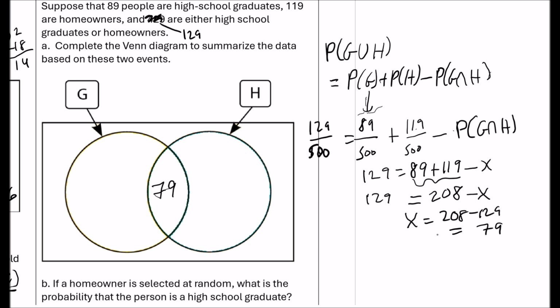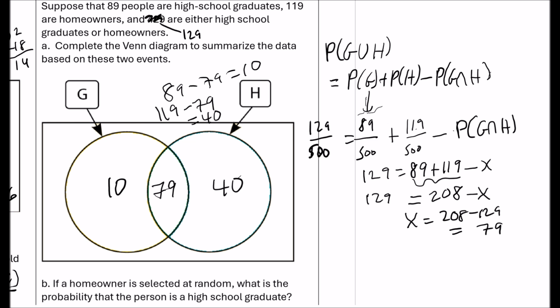And then for graduates, there's 89 graduates. So 89 minus 79 is 10. So that's got to be 10 here. For homeowners, I keep saying high school, 119 are homeowners. So 119 minus 79 is 40.